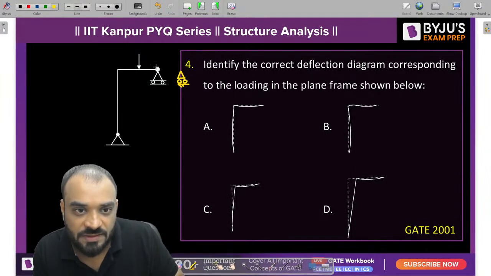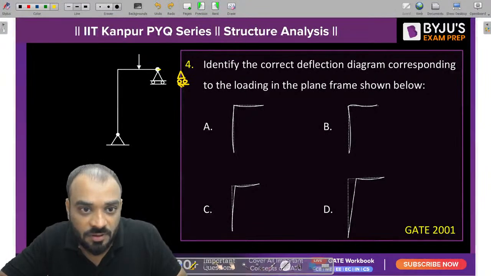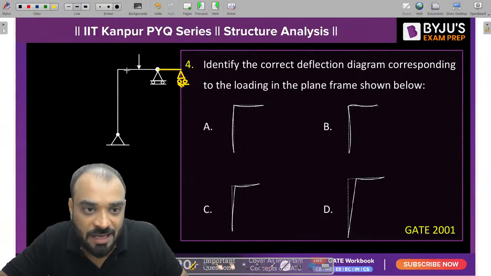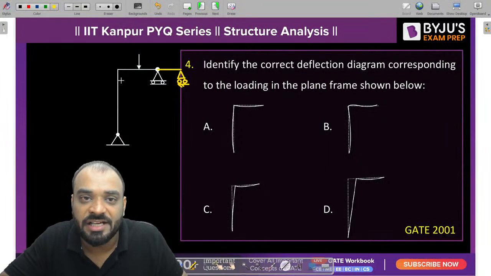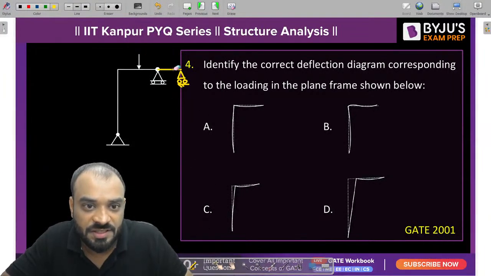So you can see guys, this joint will try to move in the forward direction like this. But we know that this member and this member are trying to maintain the angle, which is basically 90 degrees, because the joint is rigid in nature. That is the reason. The joint is rigid in nature.